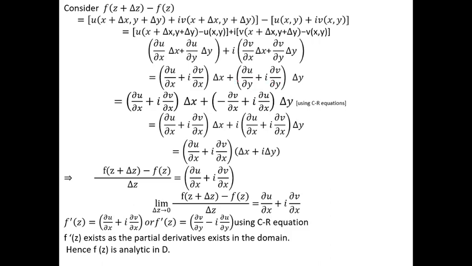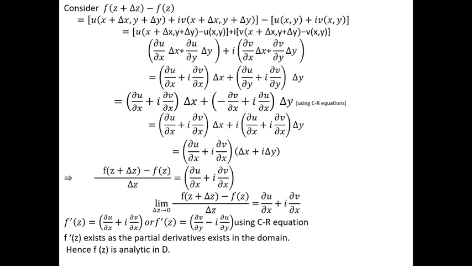What is the CR equation? ∂u/∂y can be written as -∂v/∂x, and ∂v/∂y can be written as ∂u/∂x. By using the CR equation, the second bracket function can be written with ∂u/∂y as -∂v/∂x, and i times ∂v/∂y as i times ∂u/∂x. Now we have (∂u/∂x + i ∂v/∂x) Δx plus (-∂v/∂x + i ∂u/∂x) Δy.